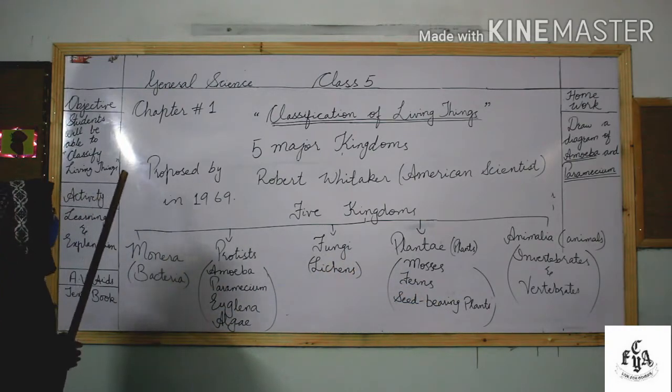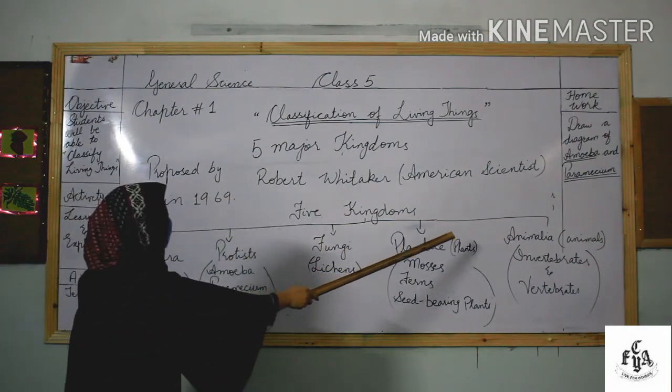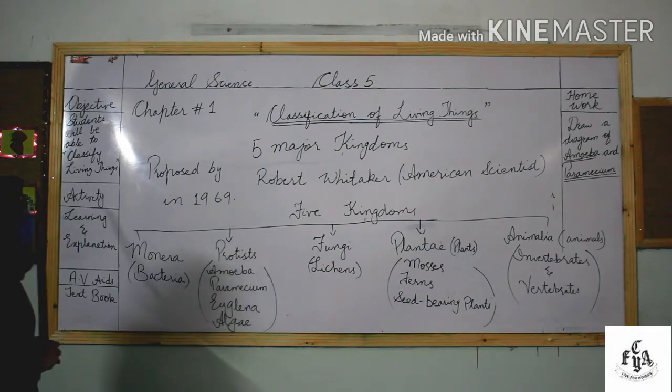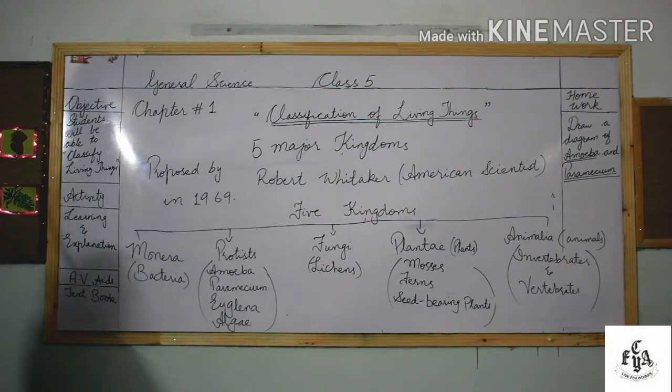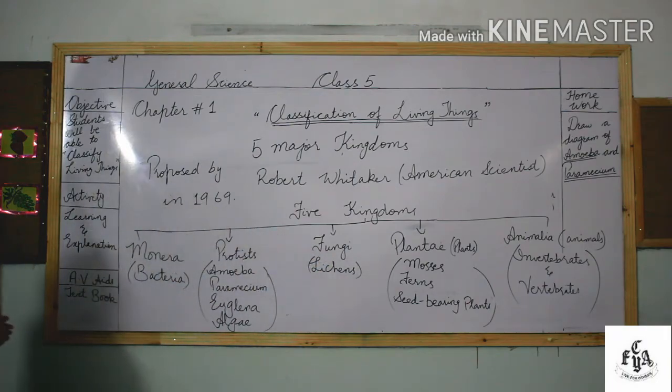Then the last and the most complex and largest kingdom is Animalia, which includes animals, and those animals further include invertebrates and vertebrates. Dear students, we will discuss all these examples in detail, but before going into detail, we will discuss some other type of particle known as viruses.